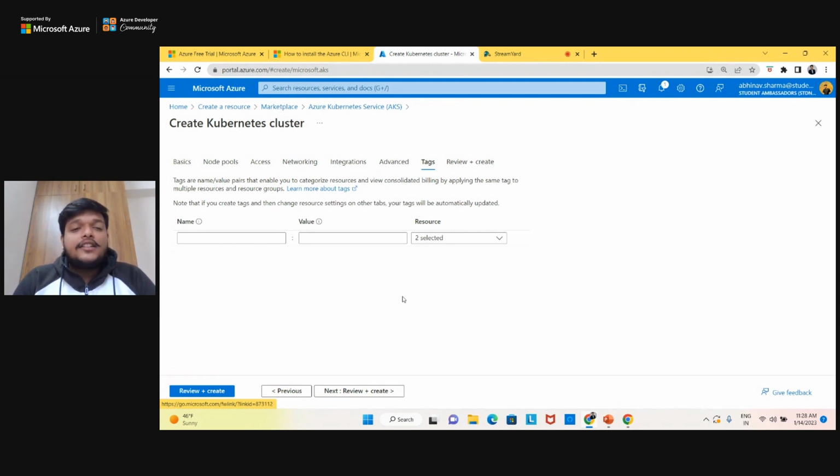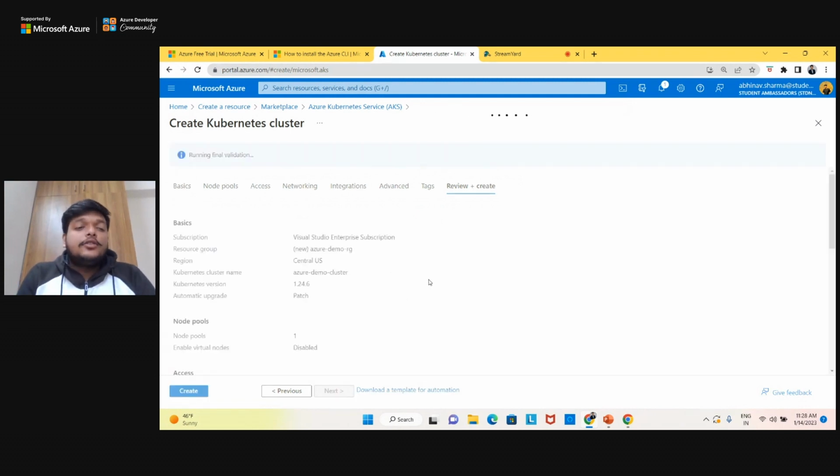Then tags basically help you to manage your services all over Azure, right? You can just search for the tags and know where and in which resource group your resources are held, right? So that is something else, optional. These are optional features. If you want, you can have it.